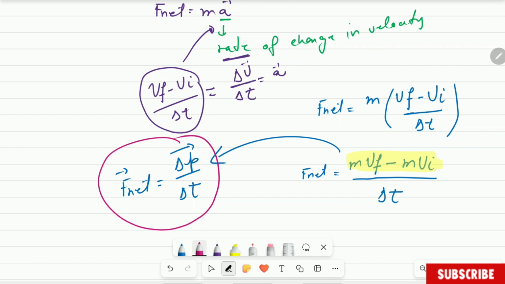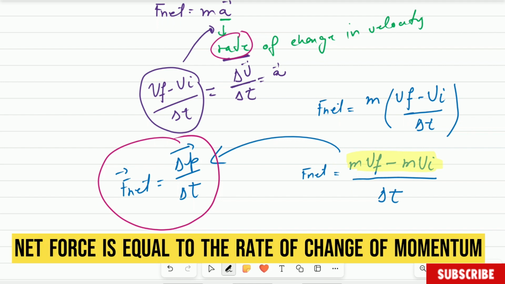But let's read it properly. We say that every time you divide by time, we say rate. So who can read for me that formula? Yes, Tutu? You? Who are you? Pamelo. Yes, Pamelo? The net resulting force is equal to the rate of change of momentum. And that is Newton's second law in terms of momentum. The net force is equal to the rate of change in momentum.